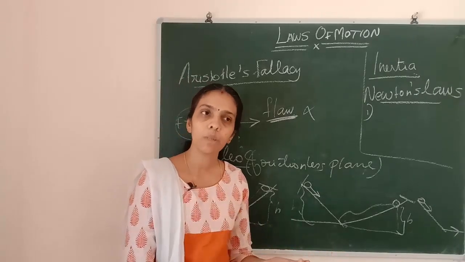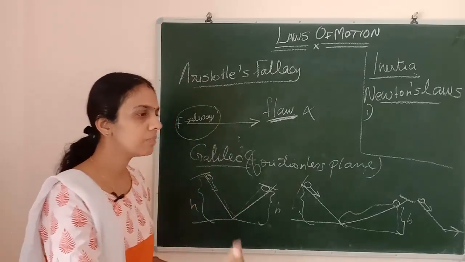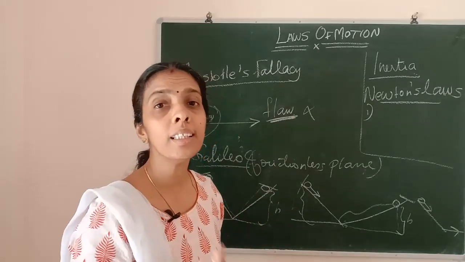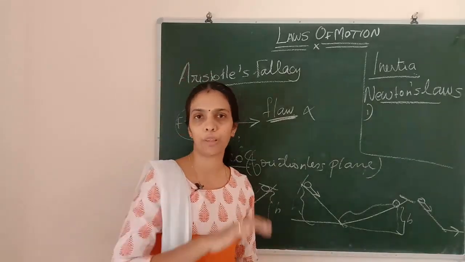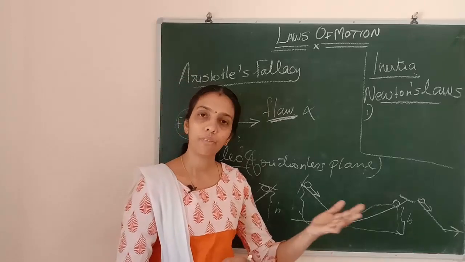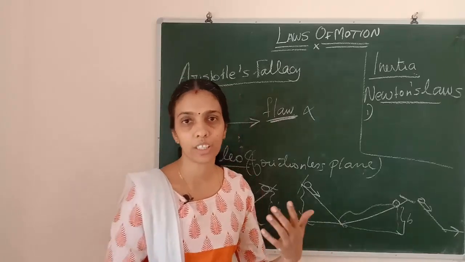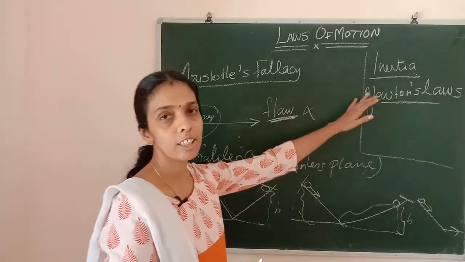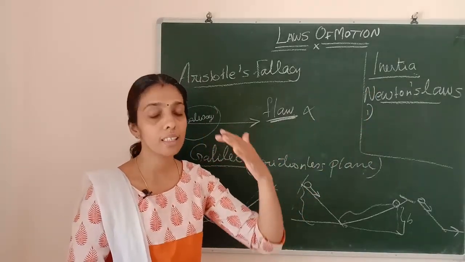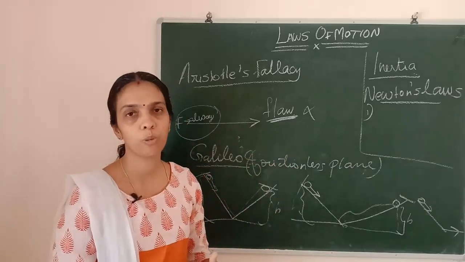If it is in motion, the same way the object will remain in motion if we are not applying any external force to stop it. If friction is there, then obviously it will stop after some time, because of that opposing force, and the object will come to a stop position.